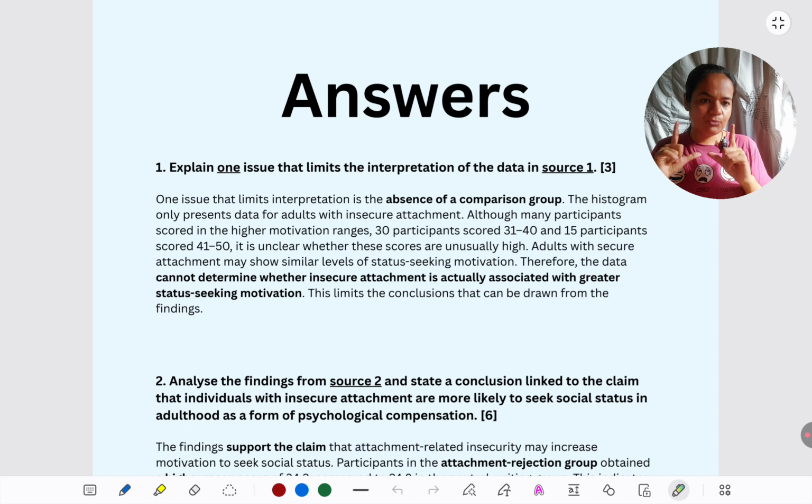These answers, before we get into them, I want to say very strongly, they are not the only possible answers. There are too many answers possible. I will give you more suggestions also. We will use this answer to understand the requirements, but I'll tell you what points you could have given instead. So don't take them as definite answers, or think that if I write these answers then only I will get marks. Not at all. Even the mark scheme cannot give you an exhaustive list of possible answers.